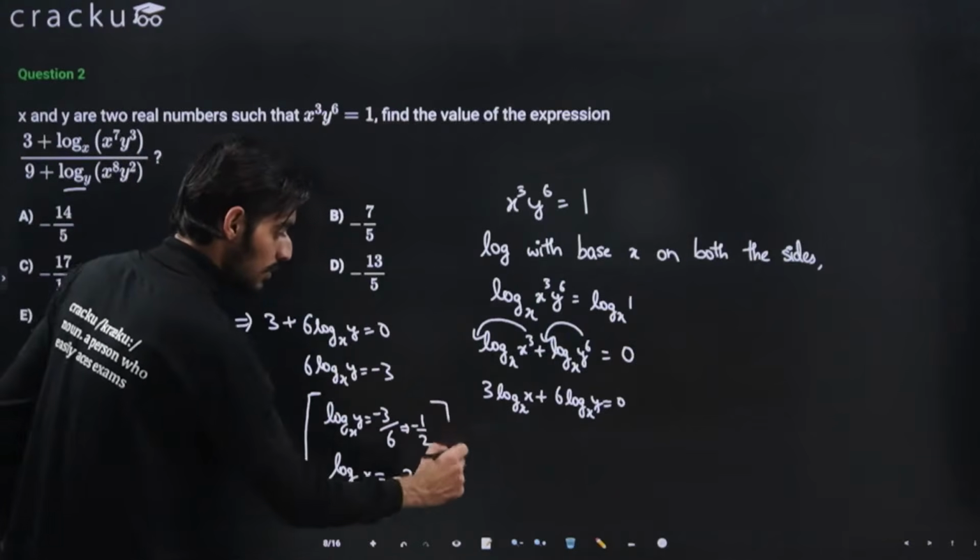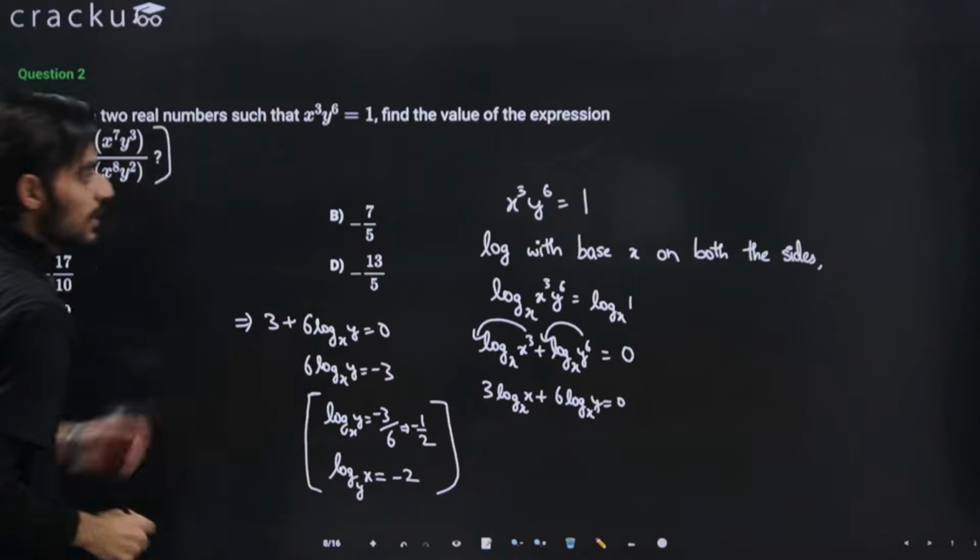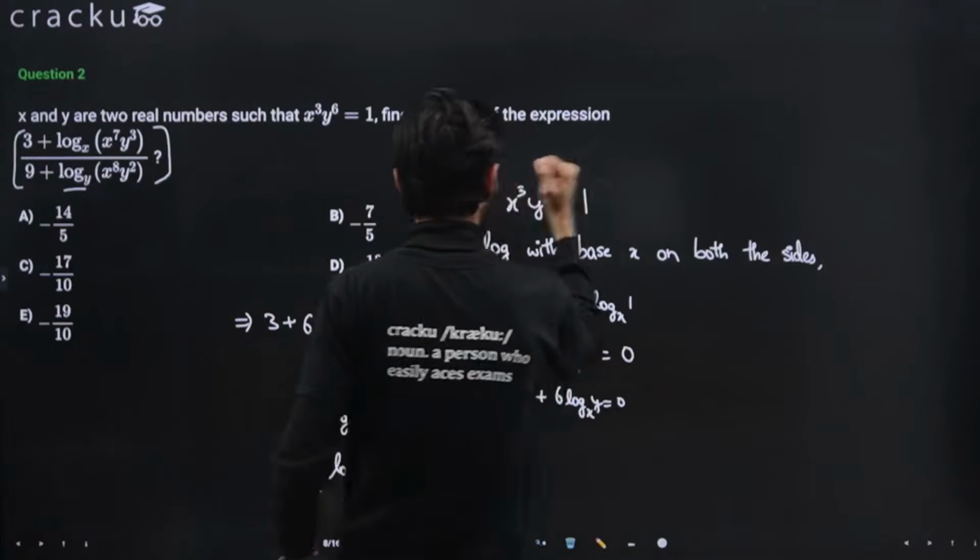Now let's try to simplify this term. I'm writing it here then.